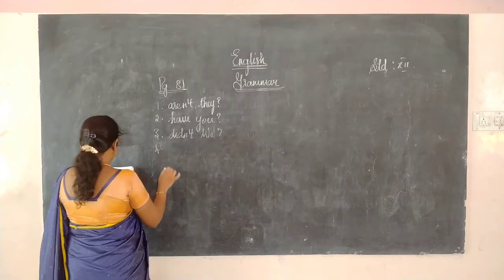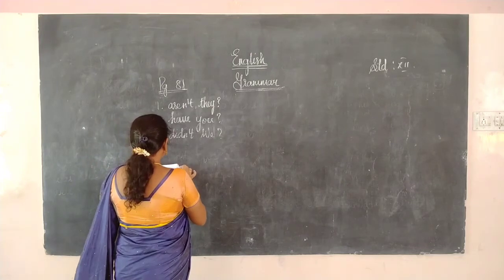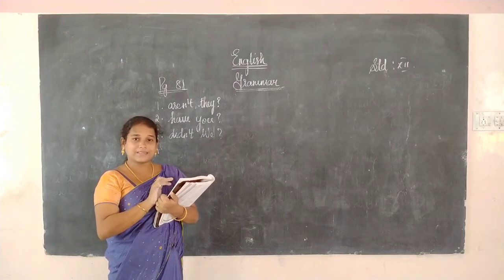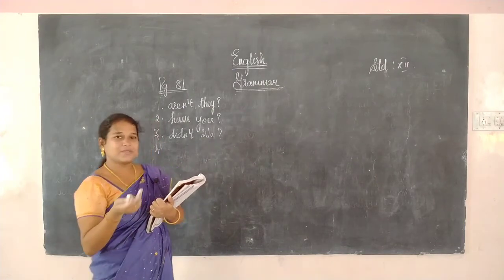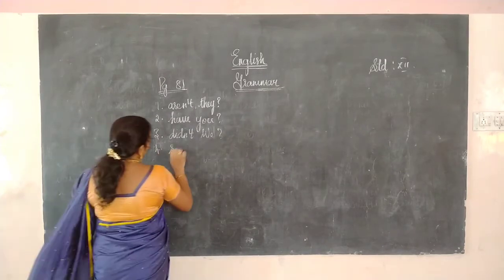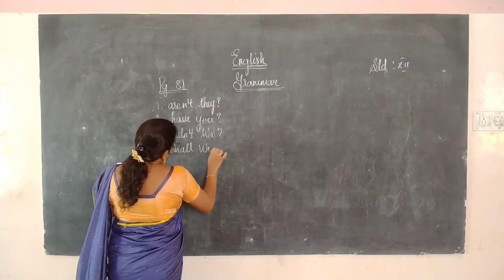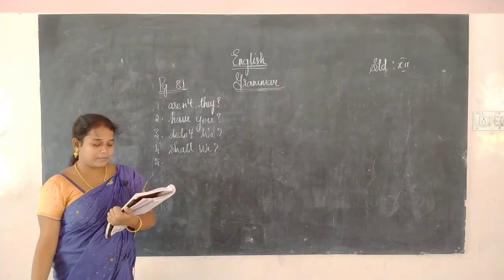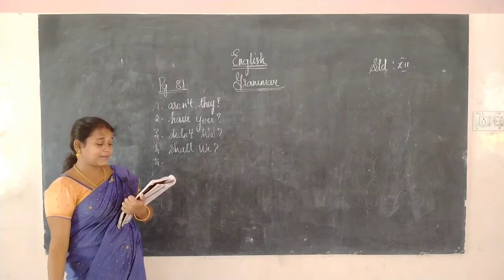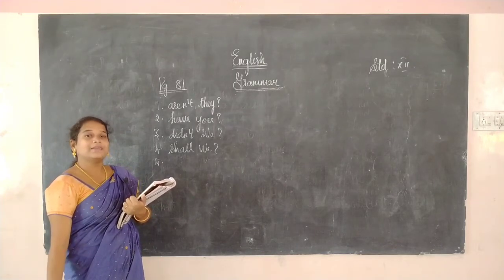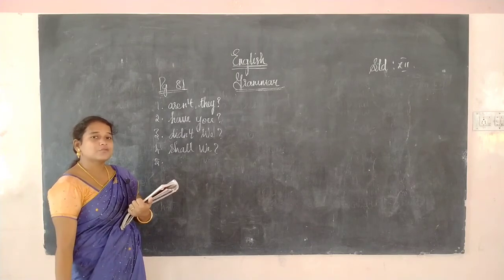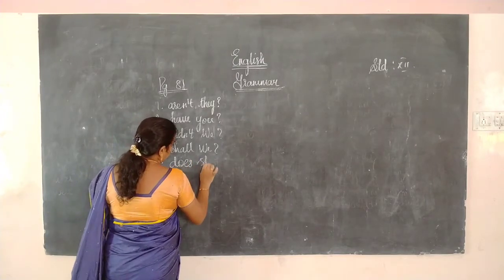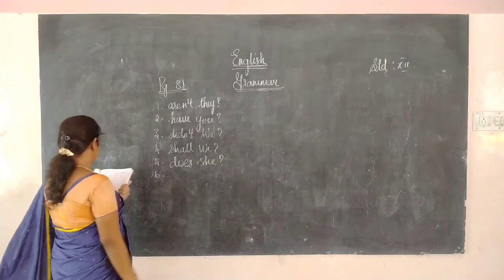Next. Let us clean the shelf this weekend. Okay, let us. If it begins with let us, we will change it into shall we. Shall we. Okay, next one. My mother rarely travels by the bus. So rarely, it is in the form of negative. Travels, so verb plus s, so we have to supply the does verb. Doesn't, does she.